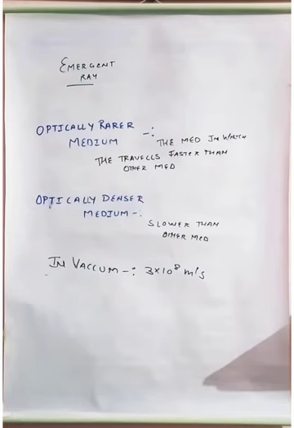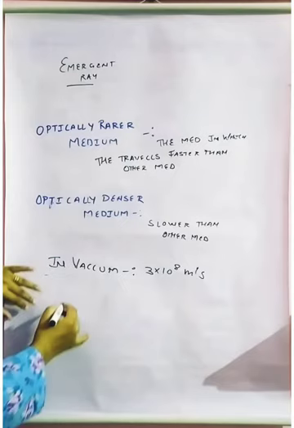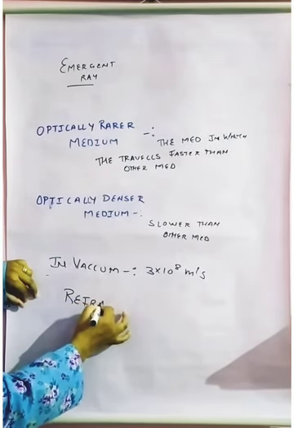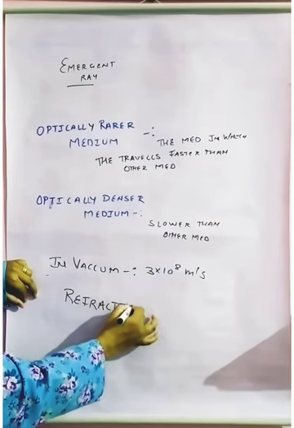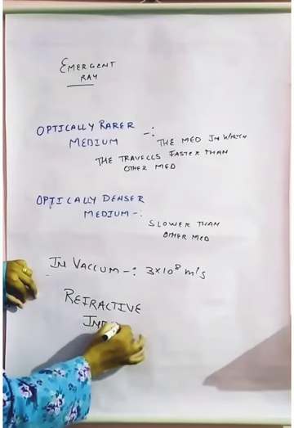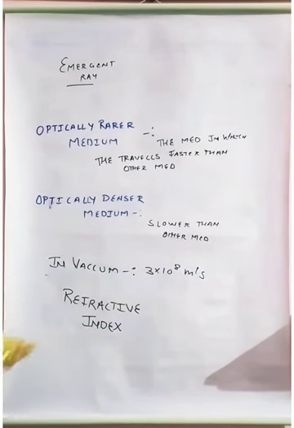So I hope this is clear to you. Now we are moving forward to one of the most important topics, that is called refractive index. We are going to talk about it in the next video. What is this refractive index? We need to understand this. That is why we have to study it. This is very important, because without this we cannot solve problems related to lenses or refraction.